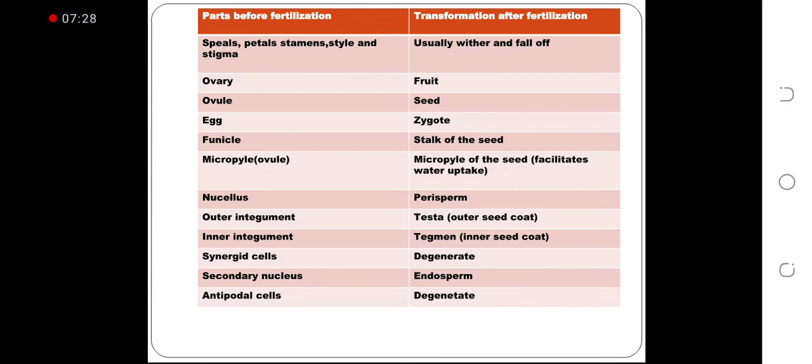The ovary changes into fruit, ovule transforms into seed, egg into zygote, funicle into stalk of the seed, micropyle of ovule into micropyle of the seed which facilitates water uptake, nucellus into perisperm, outer integument into testa, the outer seed coat, inner integument into tegmen, the inner seed coat, synergid cells degenerate, secondary nucleus becomes endosperm, antipodal cells degenerate.